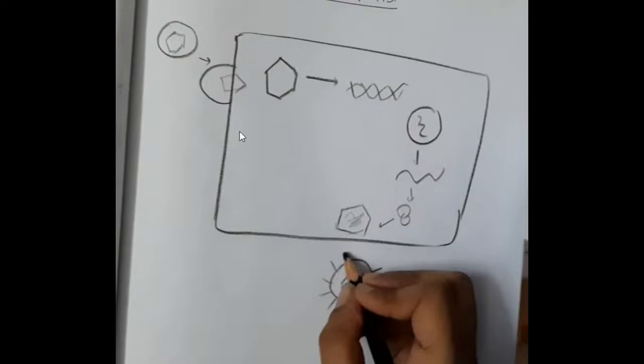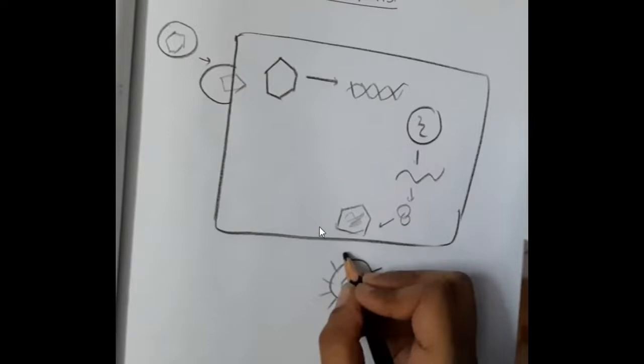Then once it has entered into the cell, only the genetic material will remain and all the other structures will get digested, like the cell membrane, cytoplasm, all those will get digested and only the genetic material will remain. This genetic material will undergo reverse transcription to form DNA. Now this DNA gets integrated in the nucleus and then it undergoes one more transcription and it forms RNA. Later this RNA undergoes translation to form protein. Then this protein undergoes viral assembly and it forms viruses.